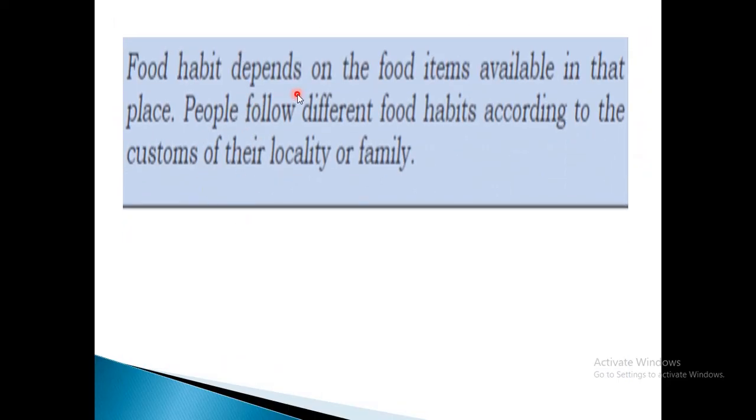Now, food habits depend on the food items available in that place. Everywhere, all food items won't be available. So the food habits of a particular region will depend on the food items available there. If they get more fish in that area, fish will be the special item. If they get more meat in a particular area, meat will be the special item. So according to the food items available in one place, people will have different food habits.